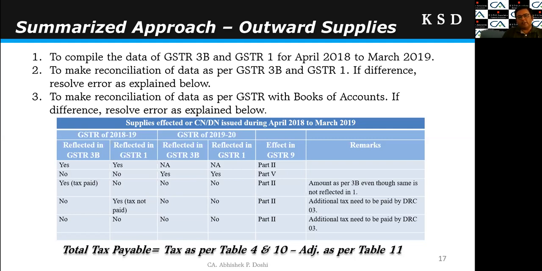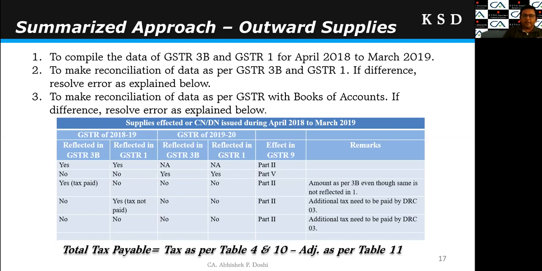And the second category of transactions: I have missed out the transactions in the 18-19 returns, 1 and 3B both, and I have reflected the same transactions in the 19-20 GSTR 3B and 1. Say for example, one invoice of 1 lakh rupees with 18,000 tax liability I have missed in 18-19, but I have reflected the same in the GSTR of 19-20, right? The same will be reflected in part 5, either table 10 for sales or table 11 for sales return or reduction in tax liability. I will reflect it in table 5 of part 5 of the GSTR 9.